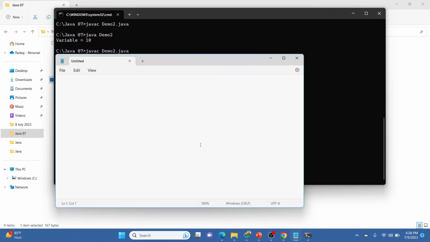So how do we do it? Public class demo add, public static void main, or we can write it in between also.